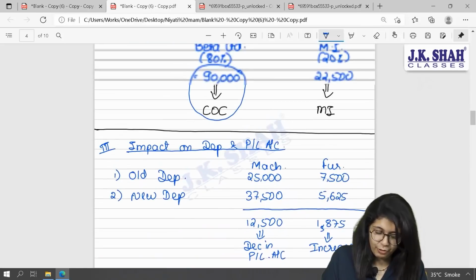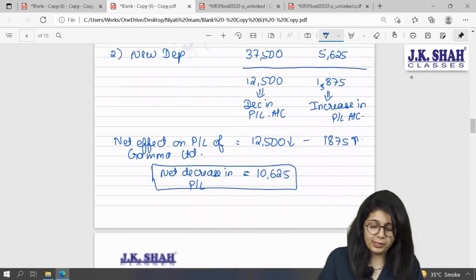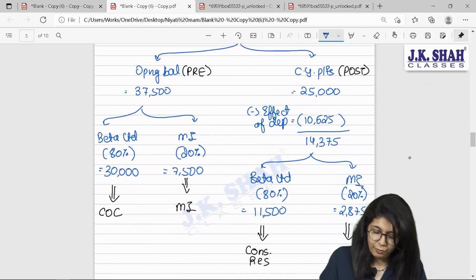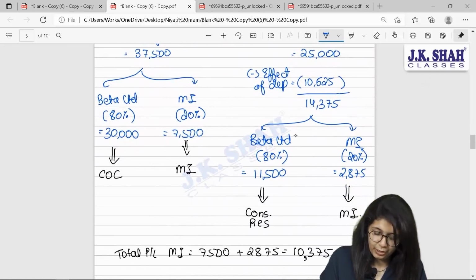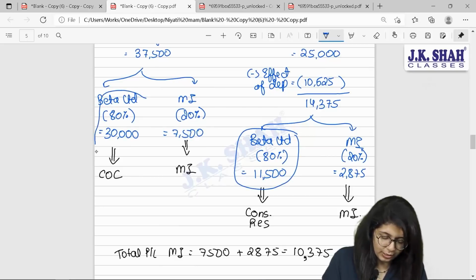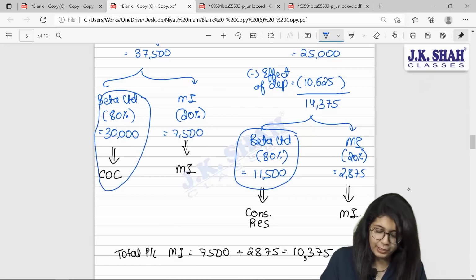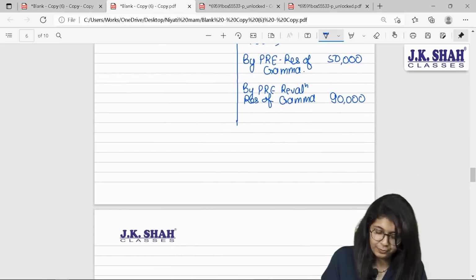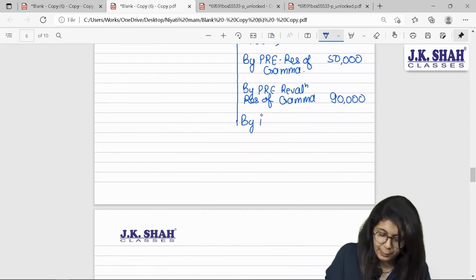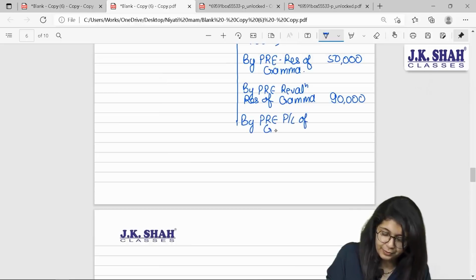After that, we found out our impact on depreciation, and for that I'll come over here. We have already considered this amount. Which amount are we supposed to consider now? 30,000, that will be transferred to cost of control by P&L of gamma, 30,000.